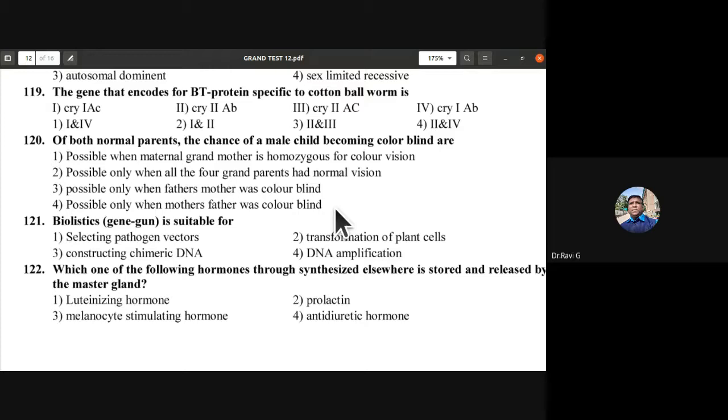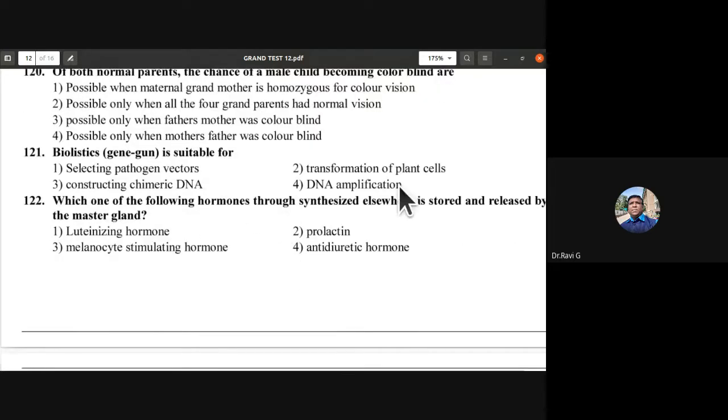So it's a very good question. Only thing is you have to make the permutation and combination of different parts of them. Okay. Biolistics or gene gun is suitable for selecting pathogen vectors, transformation of plant cells, constructing chimeric DNA, or DNA amplification. So the gene gun is suitable for, so 121st is the third one, transformation of plant cells, sorry, introducing the genes into the plant cells. So it is transformation of plant cells. Biolistics or gene gun is suitable for transformation of plant cells.